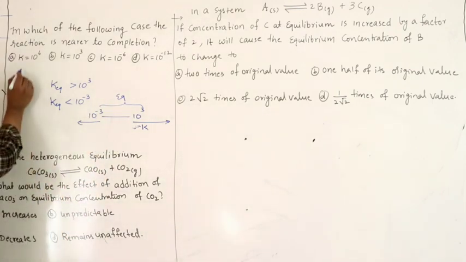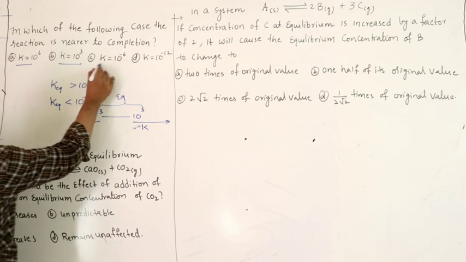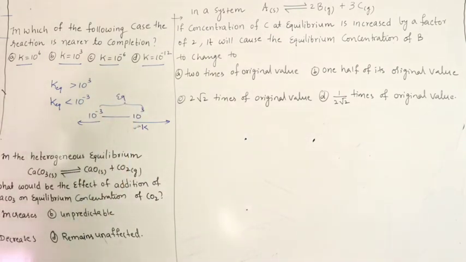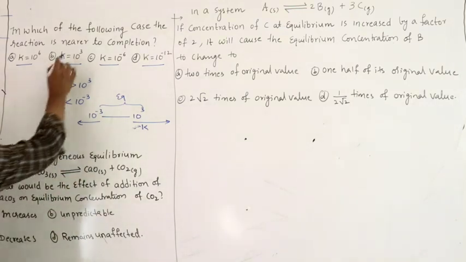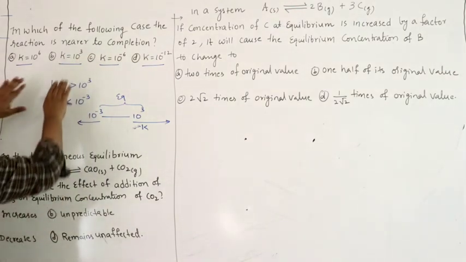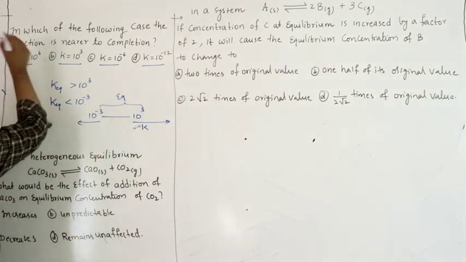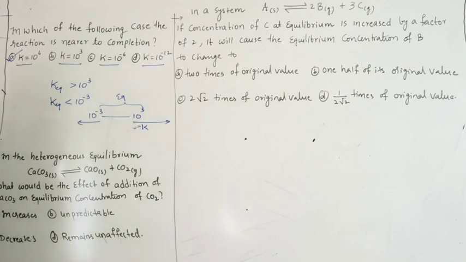See the first option: 10 power 6, 10 power 3, 10 power minus 6, 10 power minus 12. The higher the K value, the more the reaction proceeds for completion, nearer to completion. We have two options and have to select only one, therefore I will pick the higher K value. The higher the K value, the more it proceeds for completion.